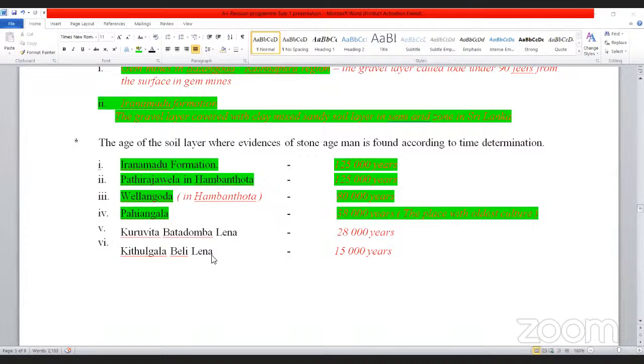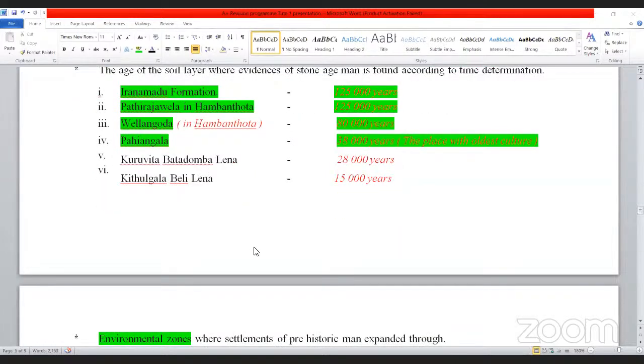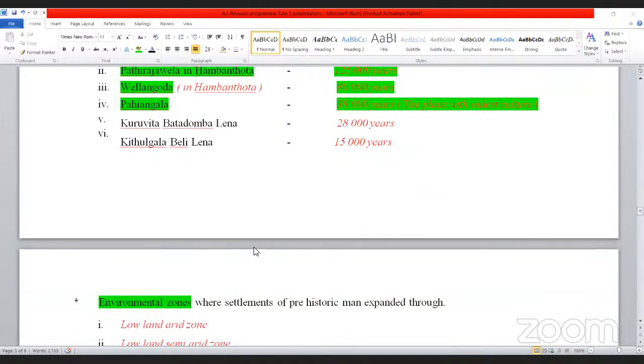Okay, right. Now I'm moving on to the next one: environmental zones where settlements of prehistoric men expanded to. I told you the 6 environmental zones. They were living in all these 6 environmental zones. First, the lowland arid zone, where there is the Jaffna region. No surface water. Rainfall is less than 750 millimeters. Very dry most of the time in the year.